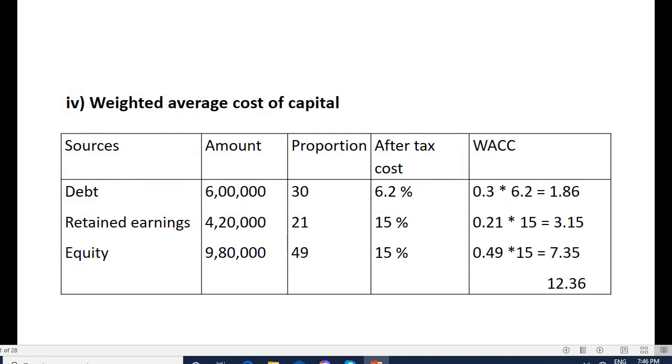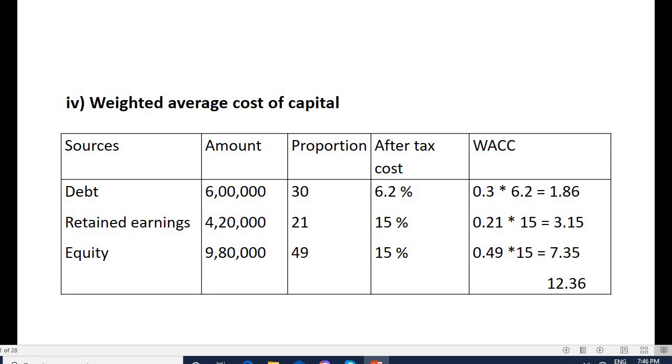So for weighted average cost of capital, debt is 6 lakh, retained earnings 4,20,000, equity 9,80,000. We need to calculate the proportion, that is 6 lakh divided by 20 lakh into 100, 4,20,000 divided by 20 lakh into 100, 9,80,000 divided by 20 lakh into 100. So we get proportions 30, 21, 49, which equal 100. After-tax cost, we have already calculated: debt is 6.2%, retained earnings is 15% and equity is also 15%.